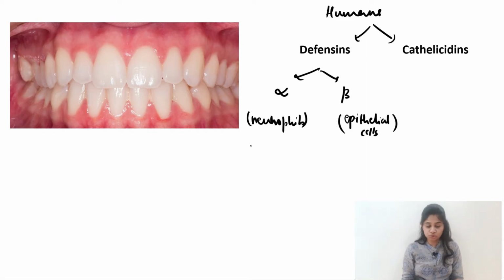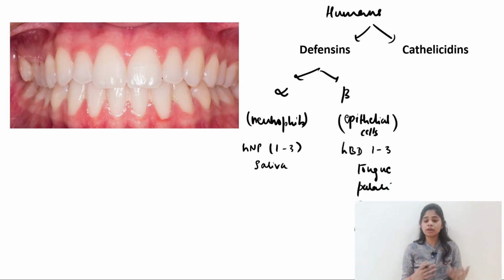The human neutrophil defensin 1 to 3 is associated with the saliva, whereas the human beta defensin 1 to 3 is associated with the oral mucosa. So the epithelial cells of the tongue, the palate, the gingiva and the buccal mucosa will secrete the human beta defensin 1 to 3. Coming on to the cathelicidins, it is only one cathelicidin, that is LL37, which can be isolated from human beings.